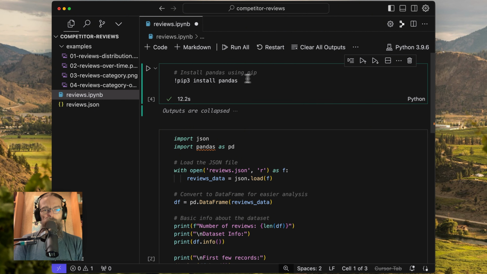If you're struggling with Python or pip or whatever, this should still work on Windows. There should be tutorials for how to get this stuff running on Windows. If you're struggling with this, feel free to ping me. I can always do a tutorial on how to get this running on your different system. I'm on a Mac right now, so it might be a little bit different for you.